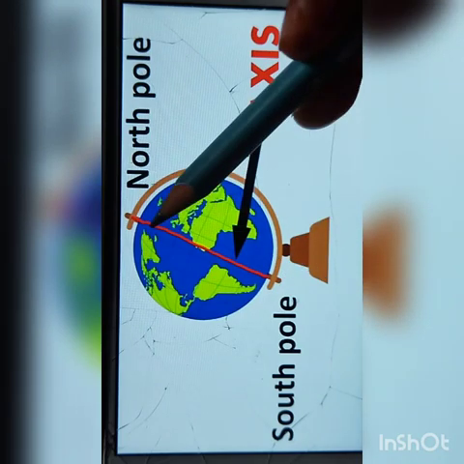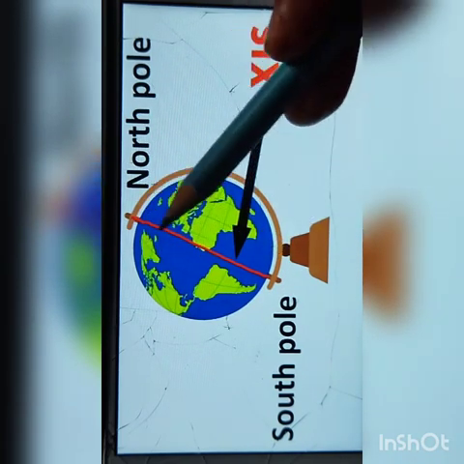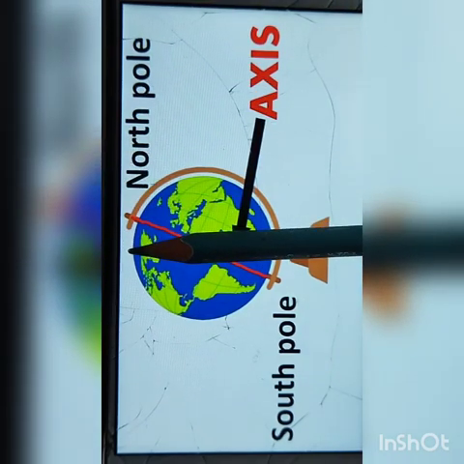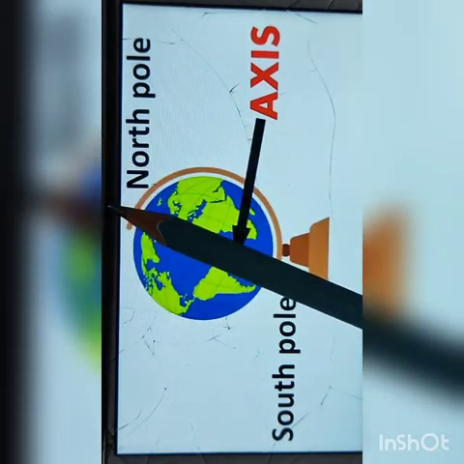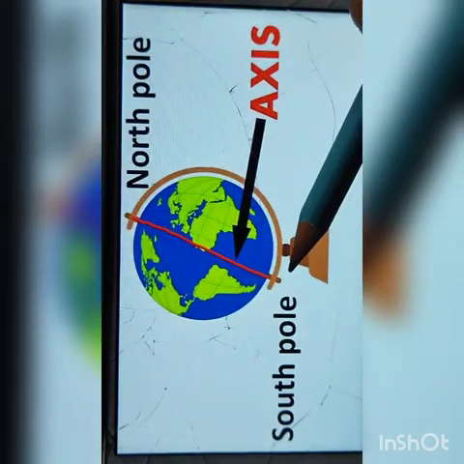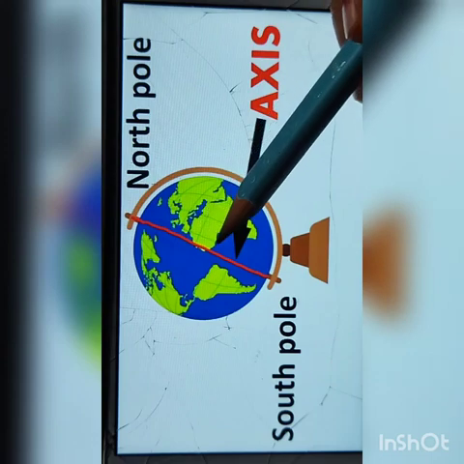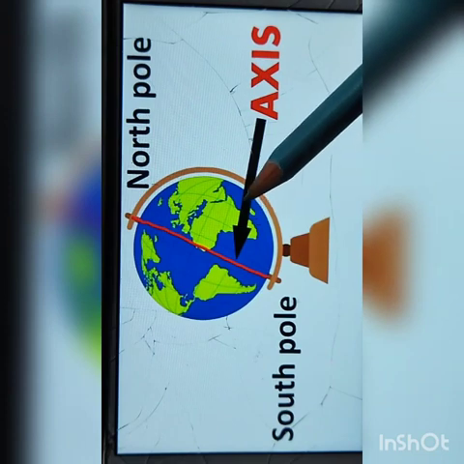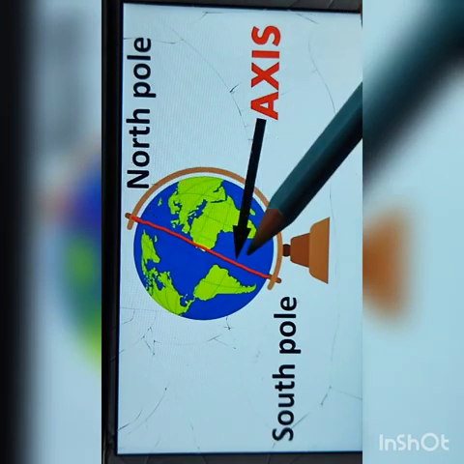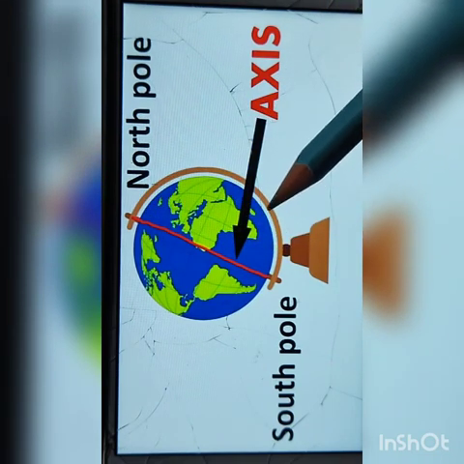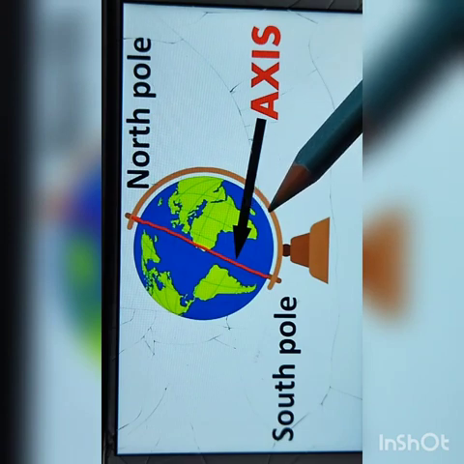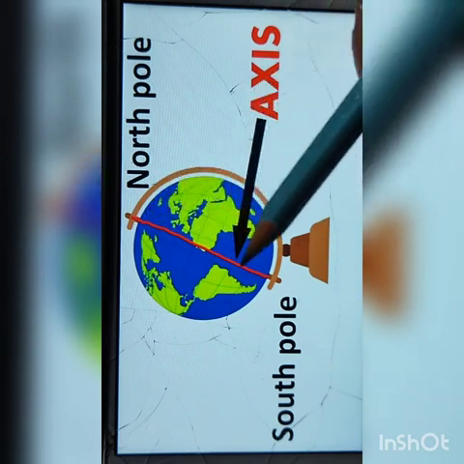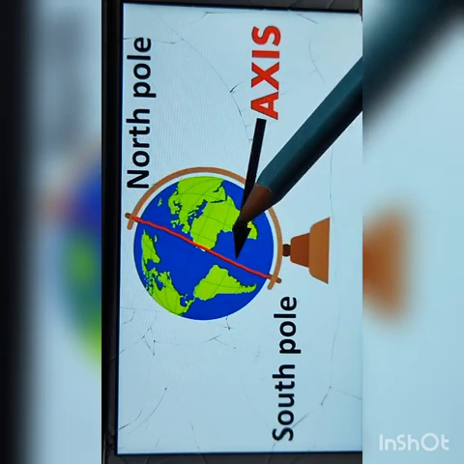The axis is not vertical. This is tilted. Okay. The axis is not vertical. This is tilted at an angle of 23.5 degree. Remember it. So, the Earth spins round an imaginary line running through the center of the Earth from the North Pole to the South Pole, and this imaginary line is called the axis.